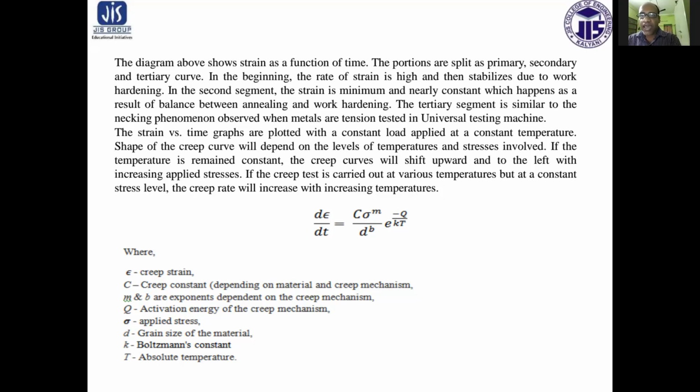Q is the activation energy of the creep mechanism, sigma is the applied stress, d is the grain size of the material, k is the Boltzmann constant, and T is the absolute temperature.